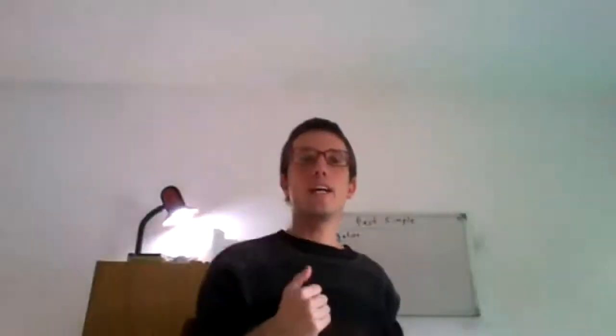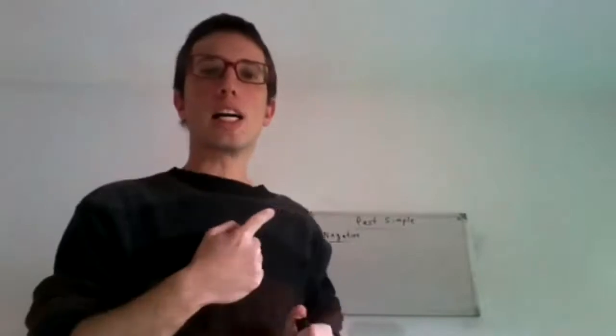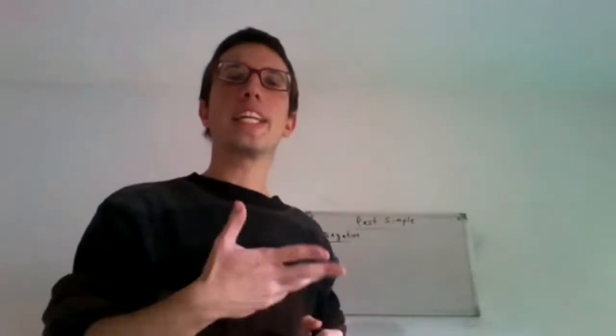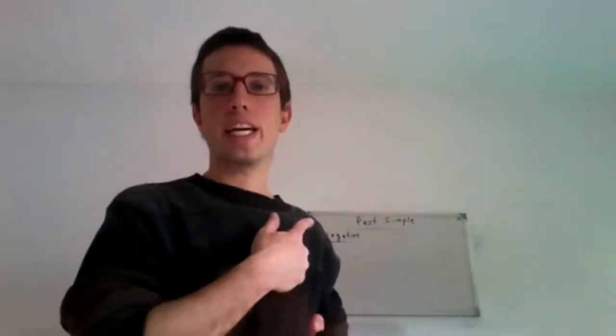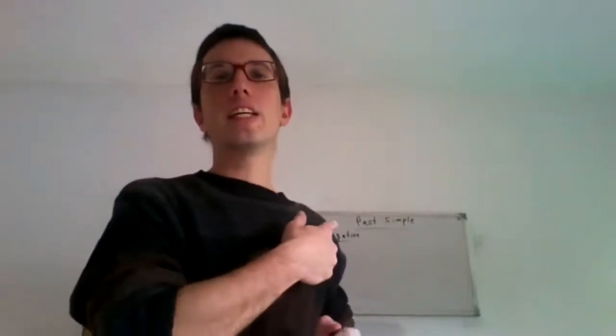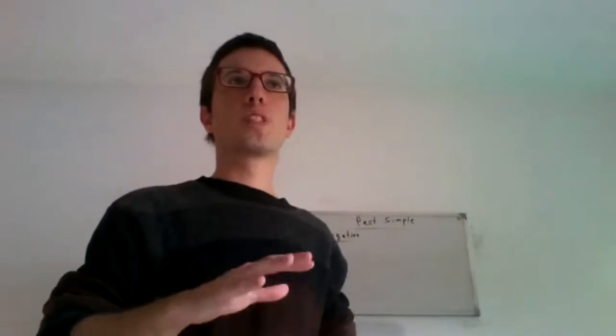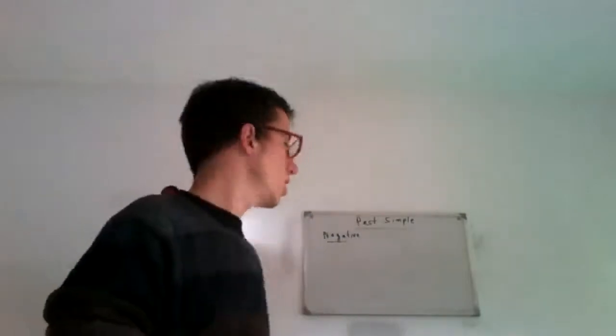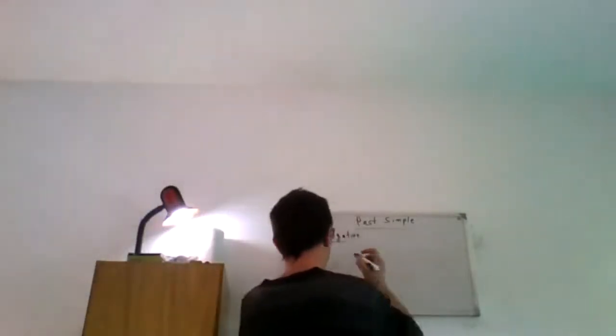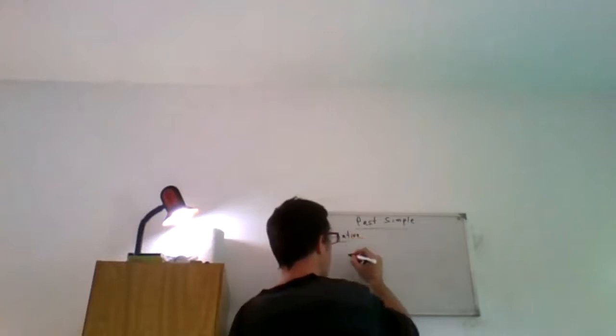I forgot to tell you. You also have irregular verbs that have no ending, right? Like the example that you have just seen on the whiteboard, actually. For example, she won millions of dollars, right? The verb won is the past simple of the verb win, right? Okay, so the negative. Let's suppose that we transform those 2 sentences into the negative.